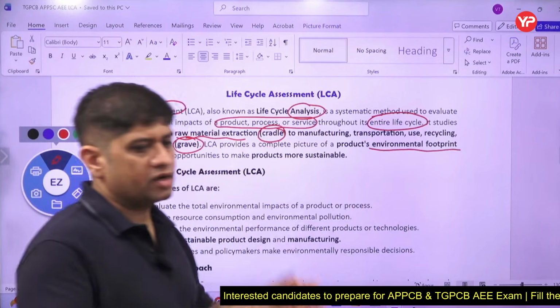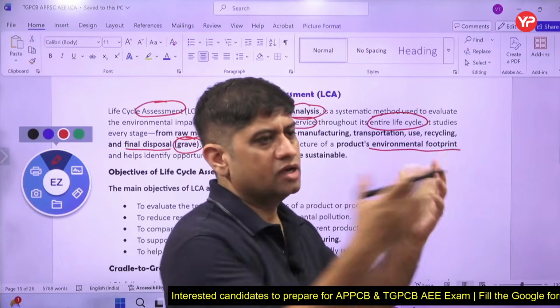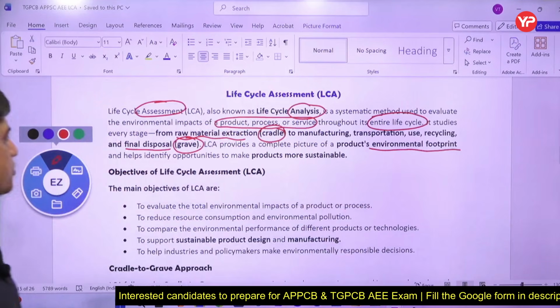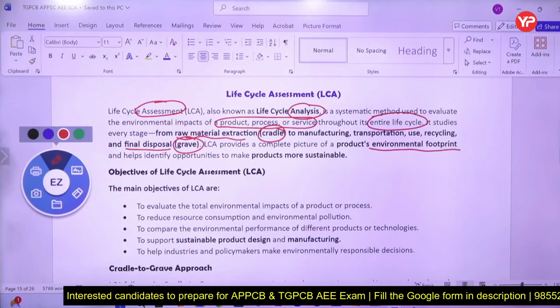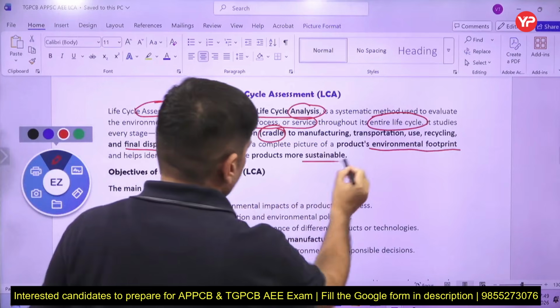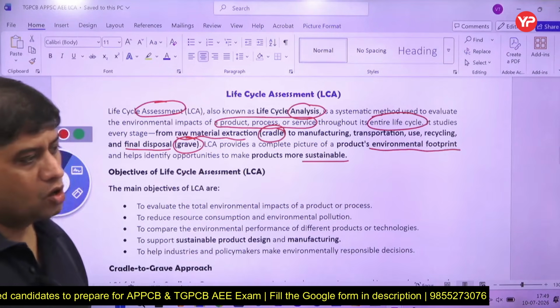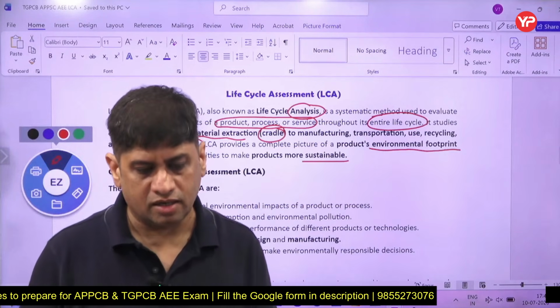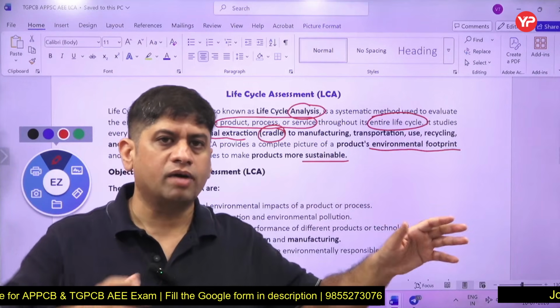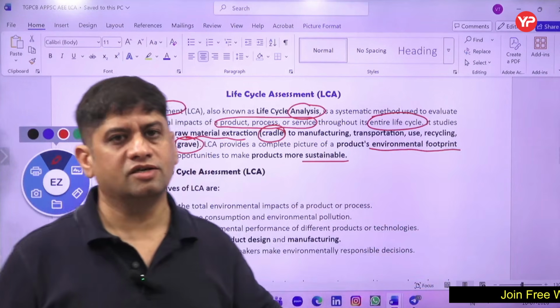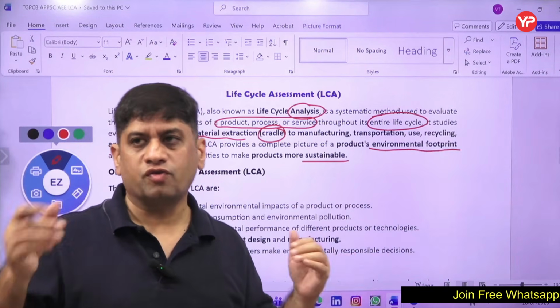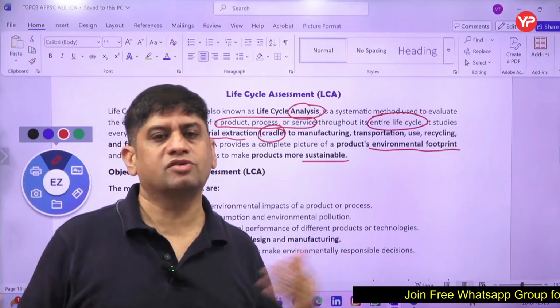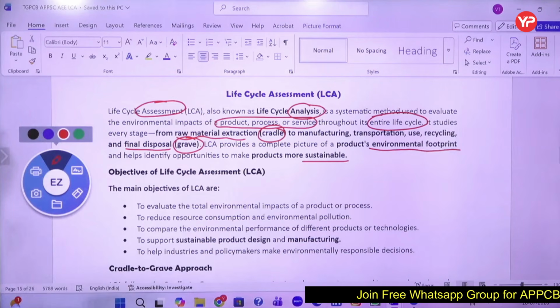As I told you, when you are carrying something from one place to another, you are burning fuel also, that is a carbon footprint. So you understand whether it is sustainable or not. Suppose I say, okay, bring me pizza, I want to have a pizza, but you are going by plane or helicopter to bring a pizza. You understand the carbon footprint. From one place to another place for getting the pizza, you are taking a helicopter.